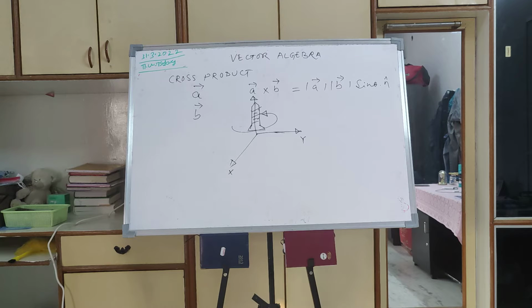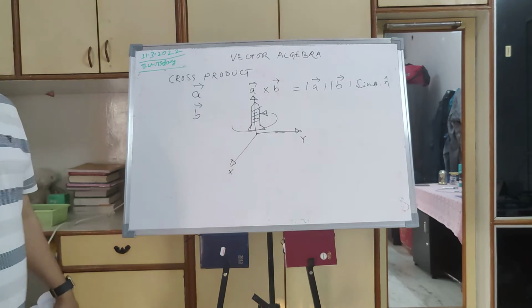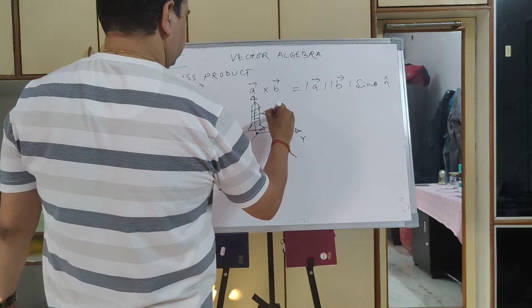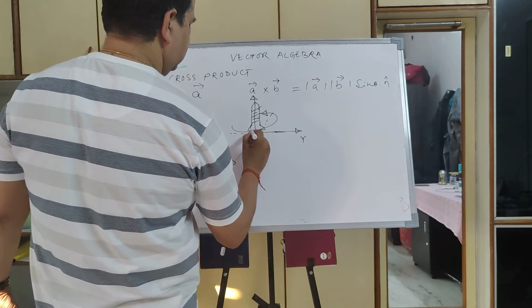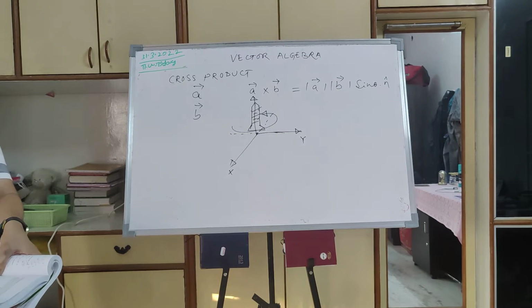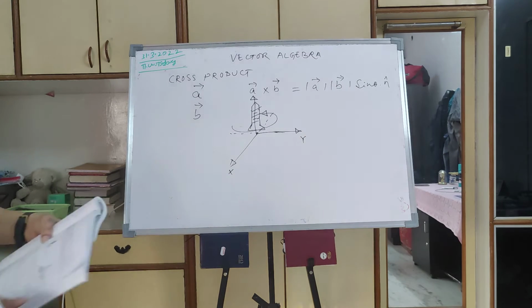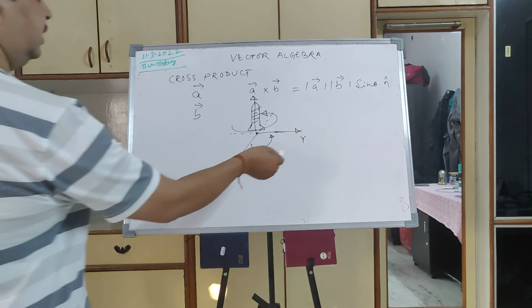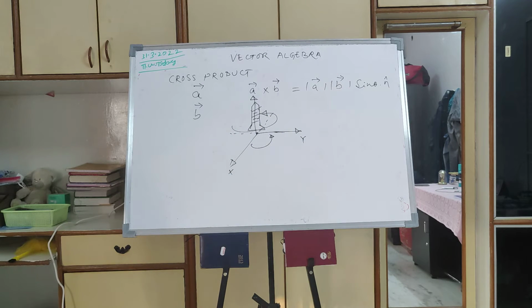So this is a right-handed rectangular coordinate system. In this system, when the positive x-axis is rotated counterclockwise into the positive y-axis, this dotted line is the negative x-axis and this is the negative y-axis, a right-handed standard screw would advance in the direction of the positive z-axis.